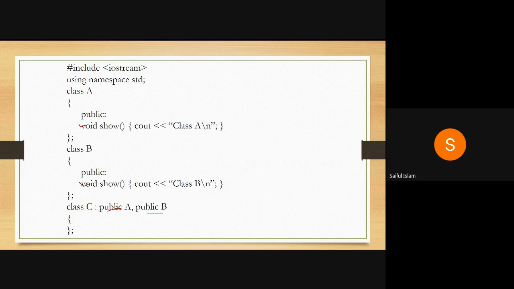So class C will have two copies of show, one coming from class A and one coming from class B. Now suppose you write a C object C1, and then you use C1 dot show. Then what will happen?